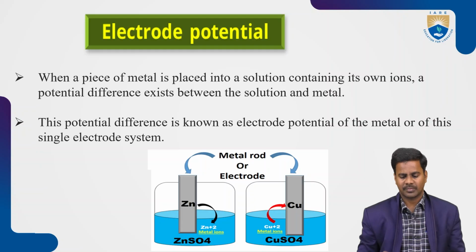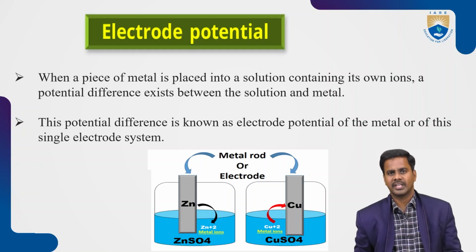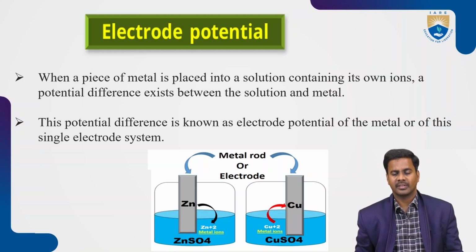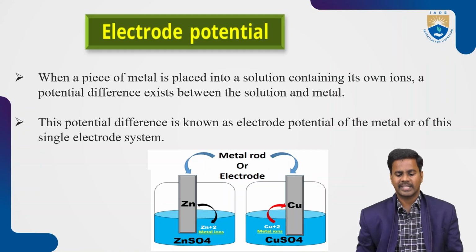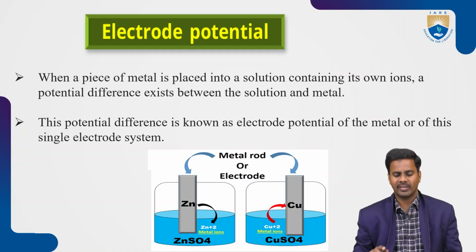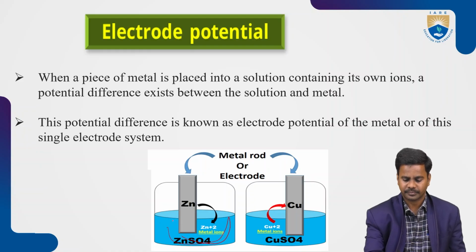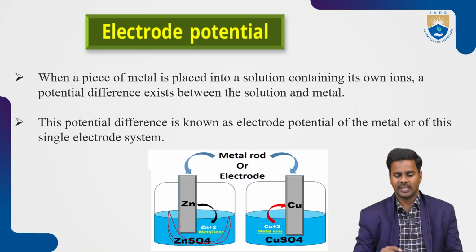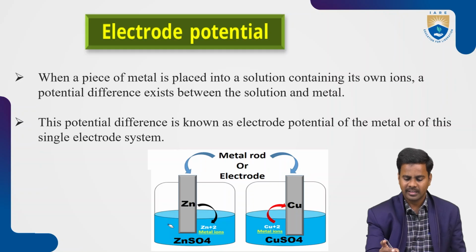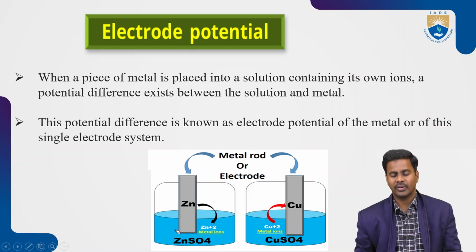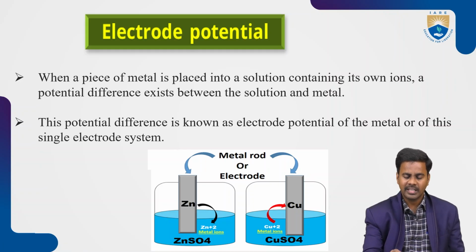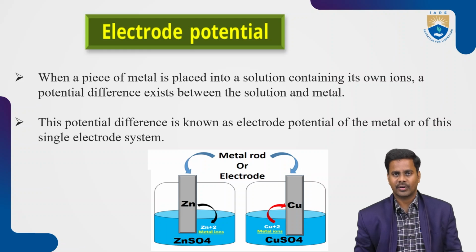After some time, zinc acts as an anode and loses electrons when it is in contact with its own solution. Initially zinc is dipped in its own solution of ZnSO4. After some time, zinc slowly loses electrons. Why?